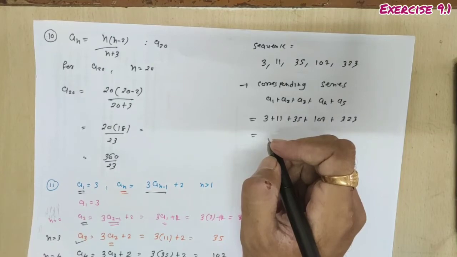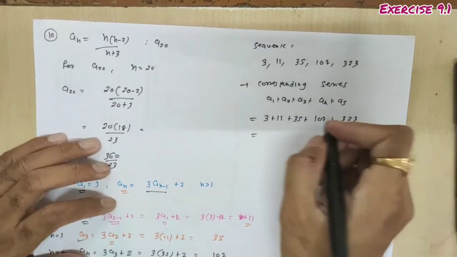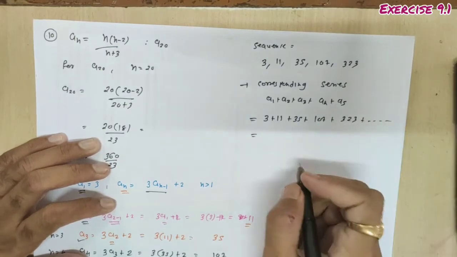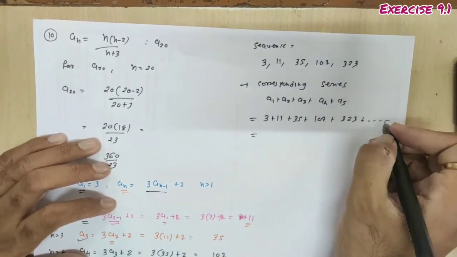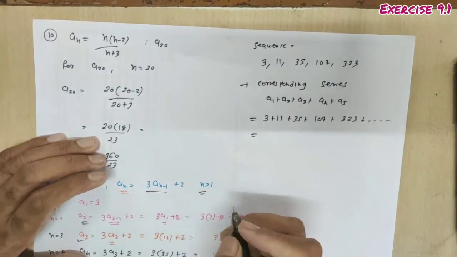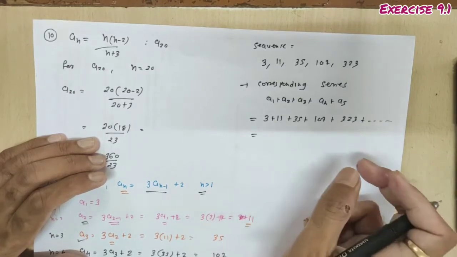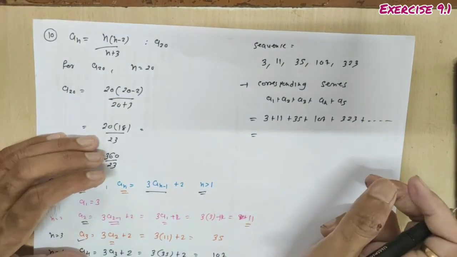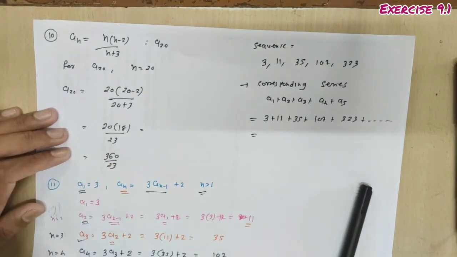Perform the addition of all these terms, and this is the corresponding series. The total number of terms are infinite, it will go up to infinity because n is greater than 1. These are the first 5 terms of this given sequence, so this will be the corresponding series. Done. So this is how you can solve your question number 11.